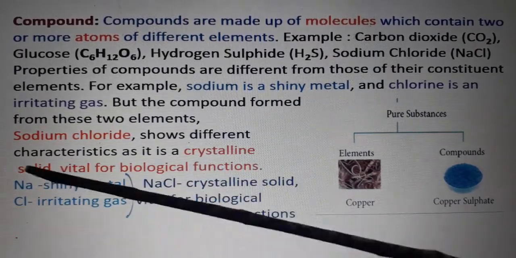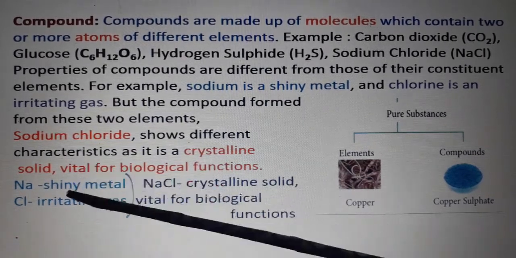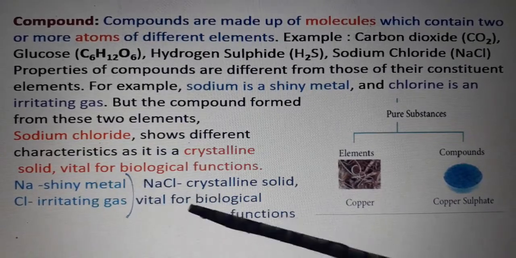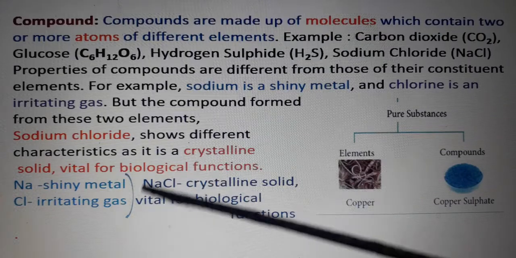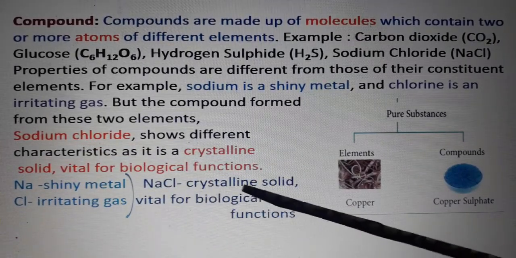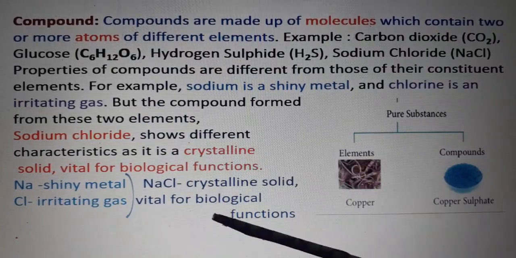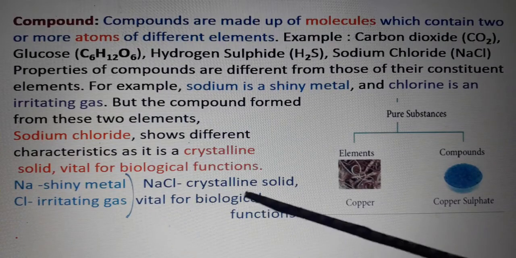So the element has one property, but the compound is different from the element's property. Sodium is a shiny metal, chlorine is an irritating gas, but the compound formed from the elements has the property of a crystalline solid, different from the elements. NaCl is also used for biological functions.